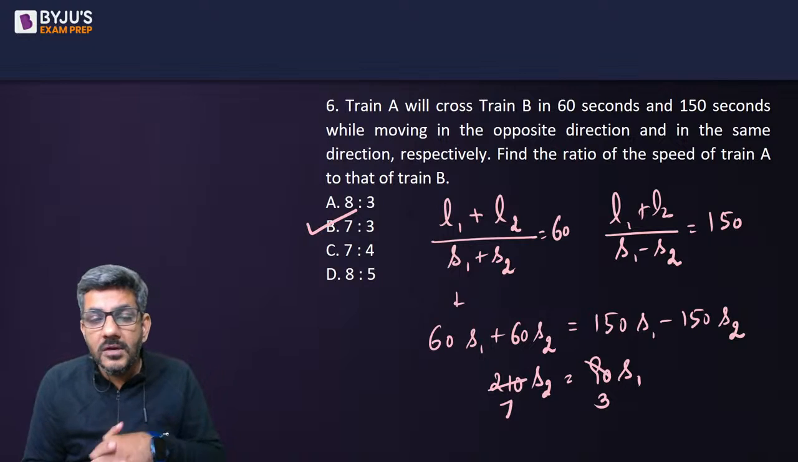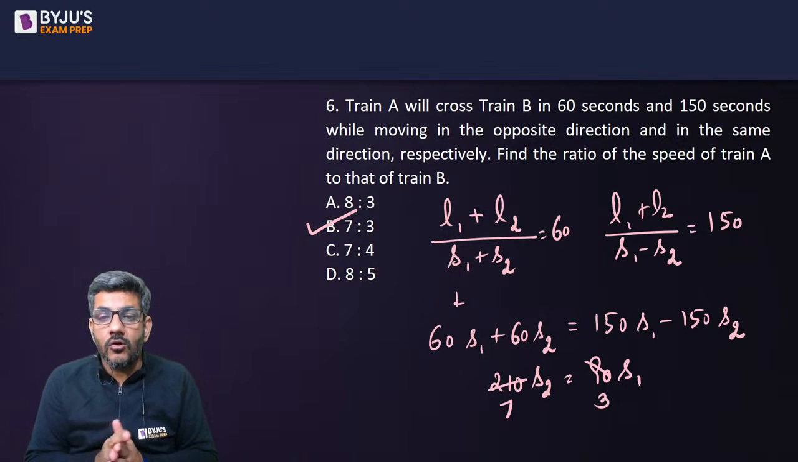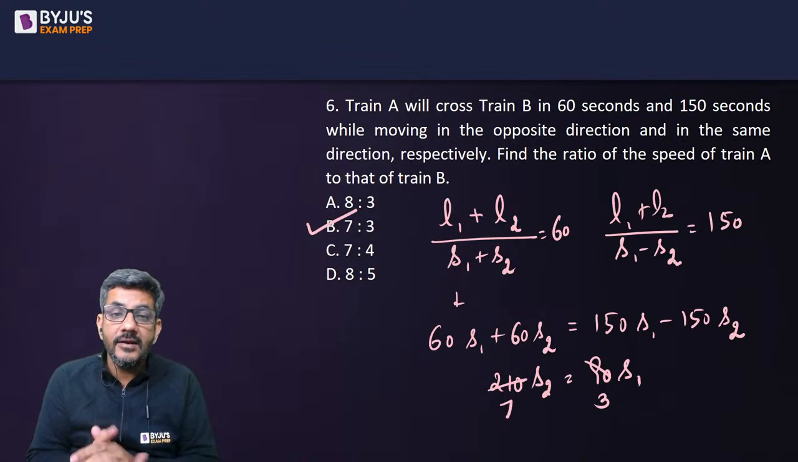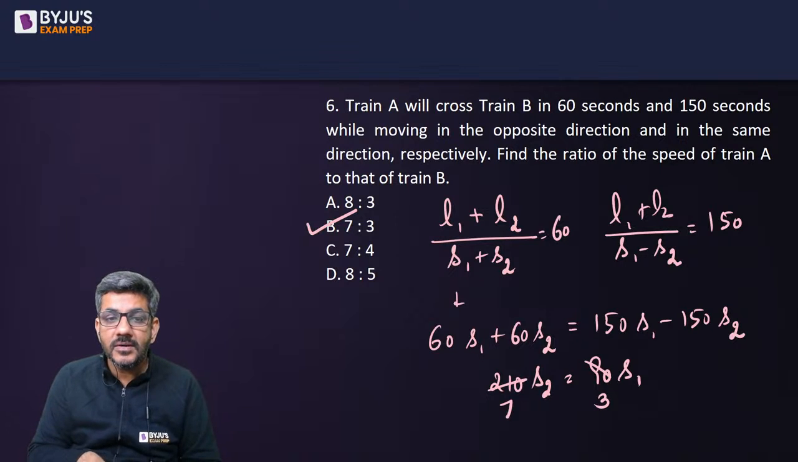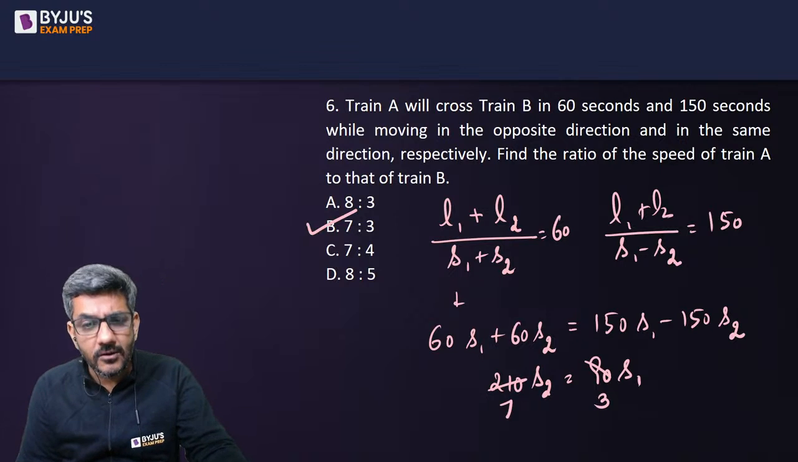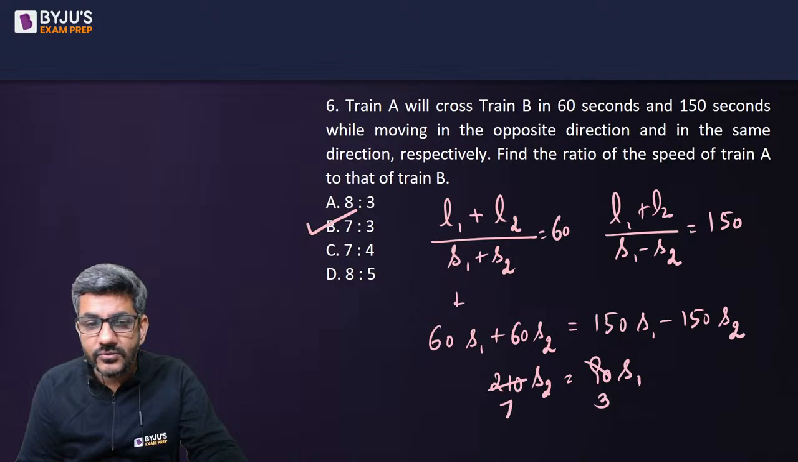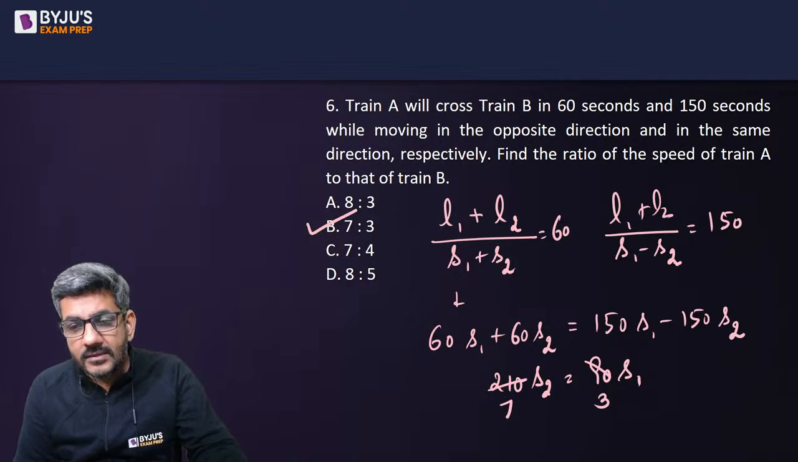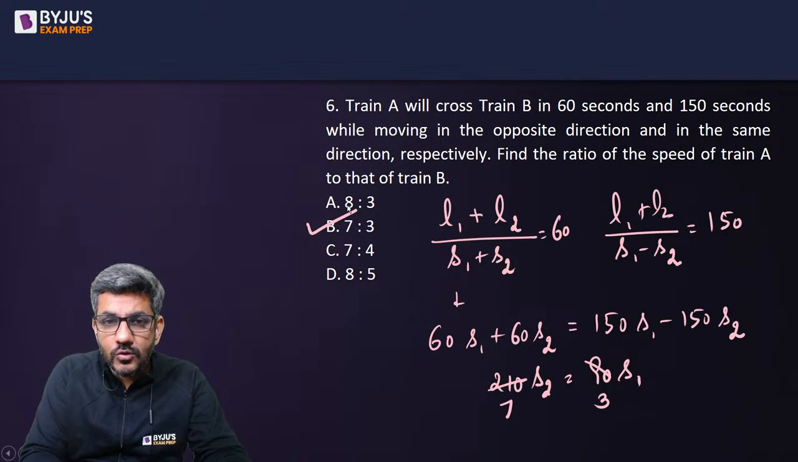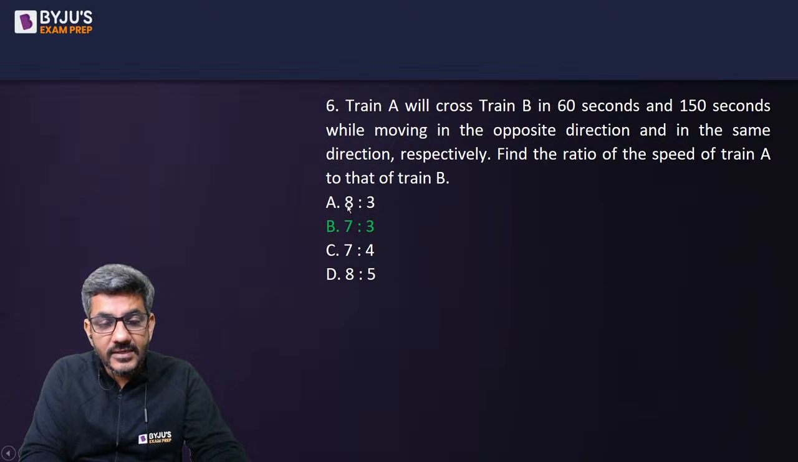Once again, a common question when you study concepts of trains. In relative speed, when we study the concept of trains, this is the first thing that we come across. So the right answer is 7:3 here. Okay. That was question number 6. I'll move ahead now to question number 7 on your screen. It is here now.